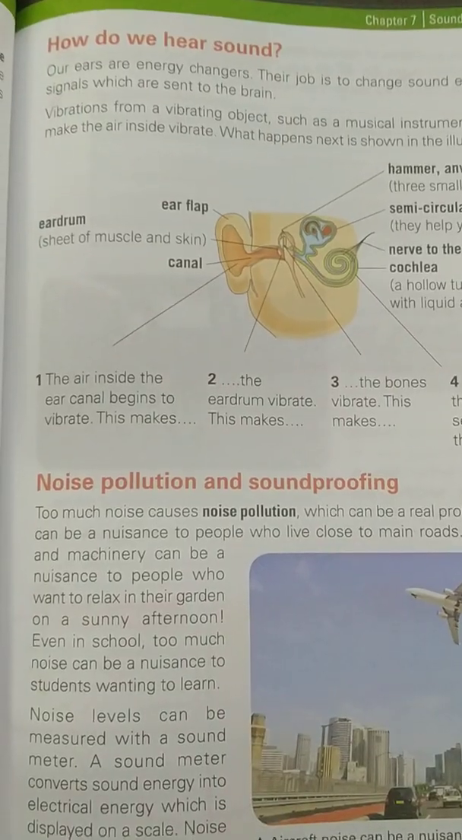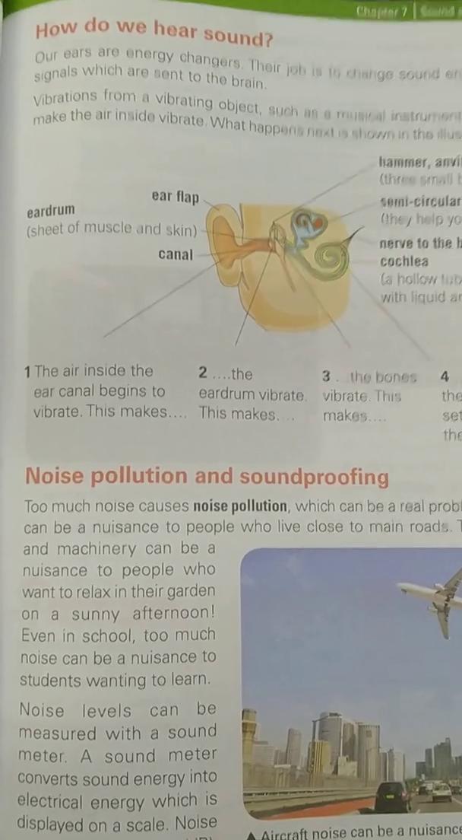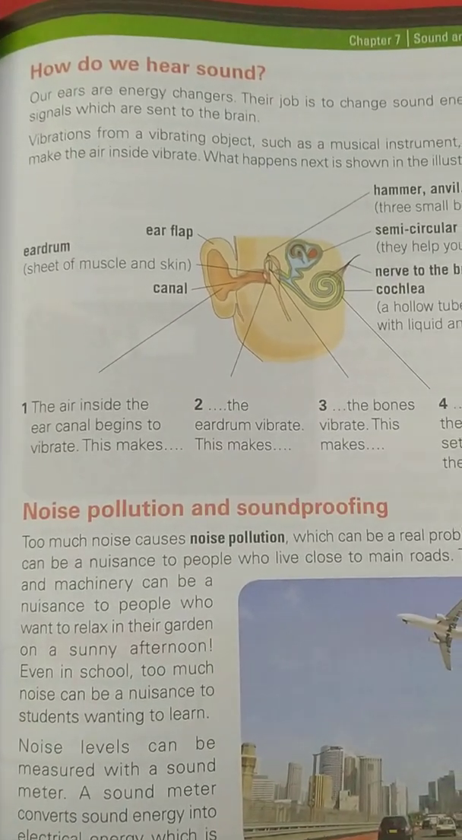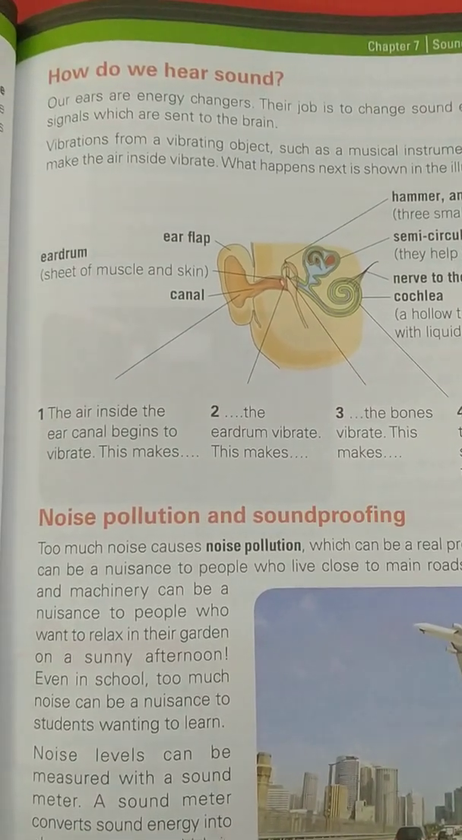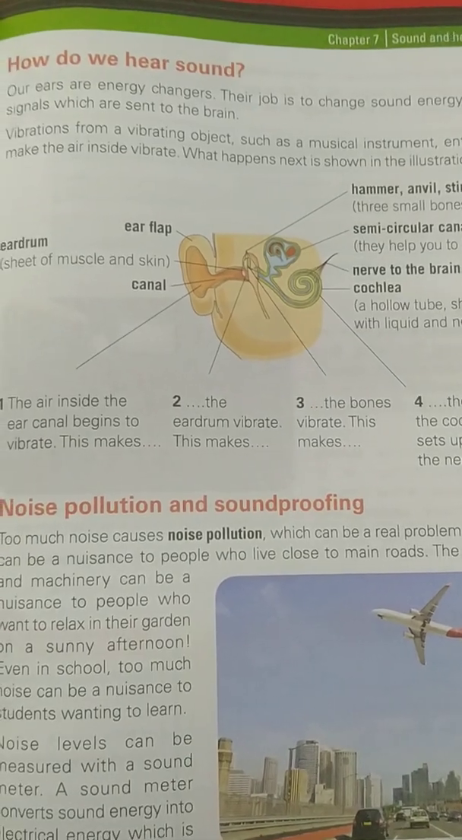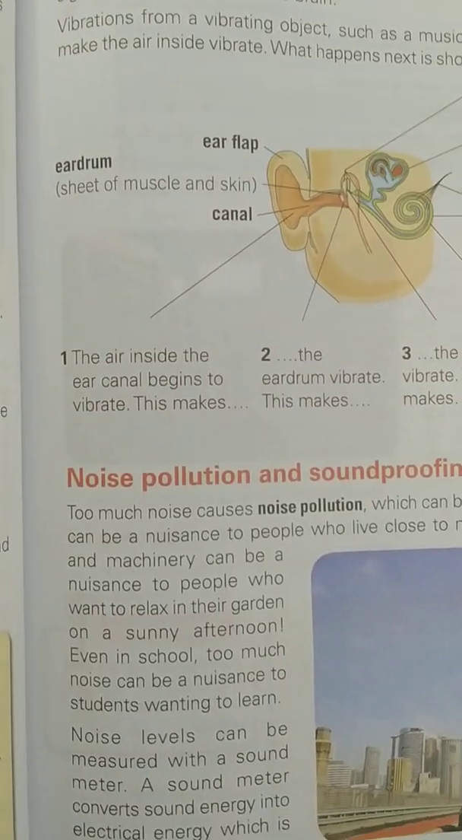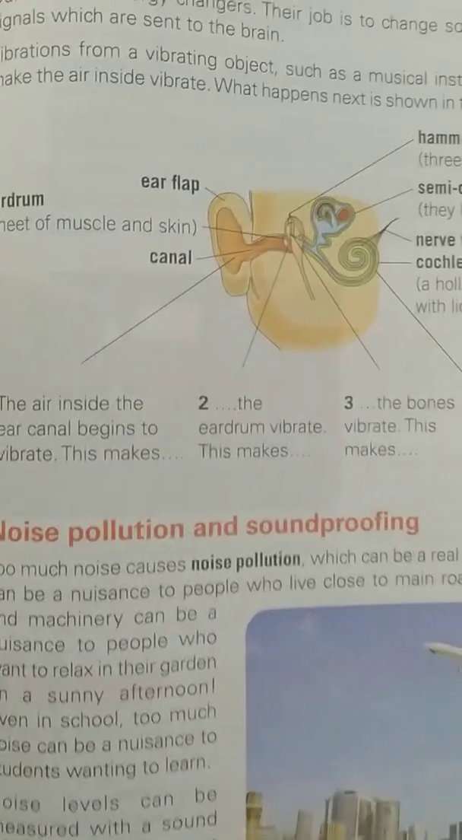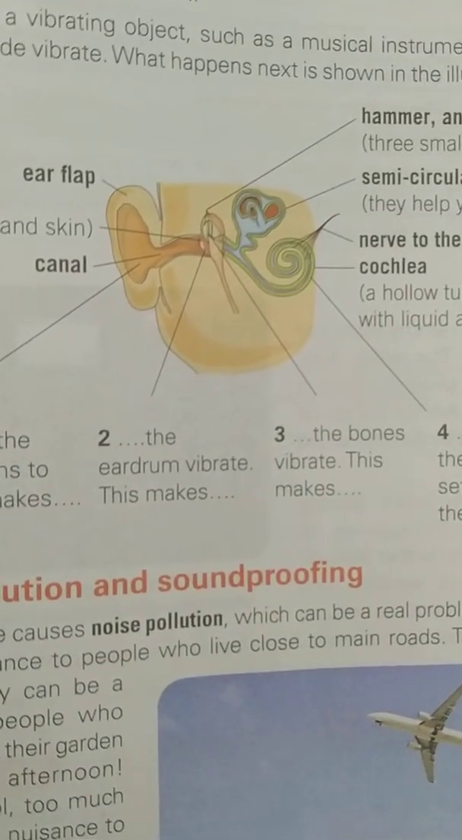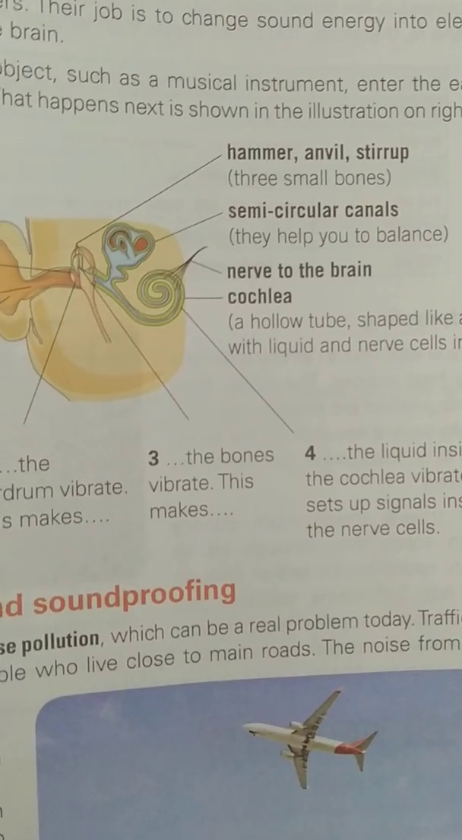I am going to repeat this. Our ear is an energy changer. Its job is to change sound vibration into electrical energy, and these electrical signals are sent to our brain. At first, the air inside the ear canal begins to vibrate. It vibrates our eardrum. Then, from the eardrum, it vibrates our bones. We have three small bones: hammer, anvil, and stirrup.